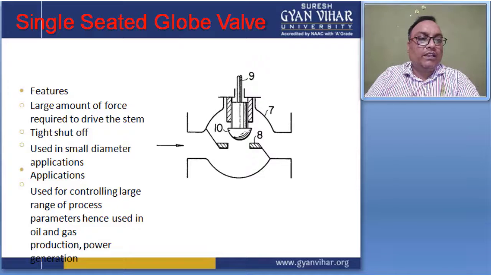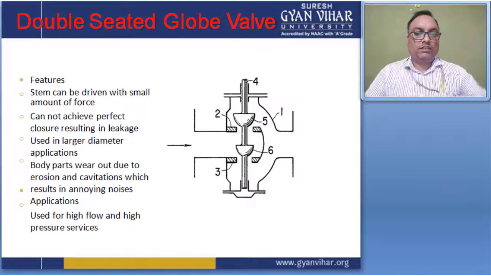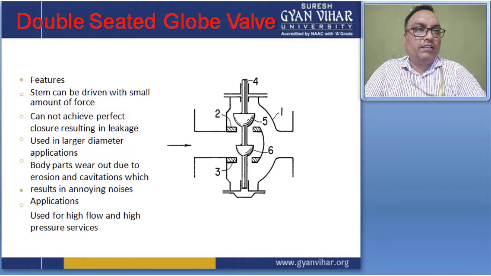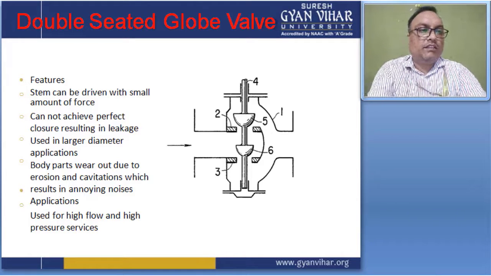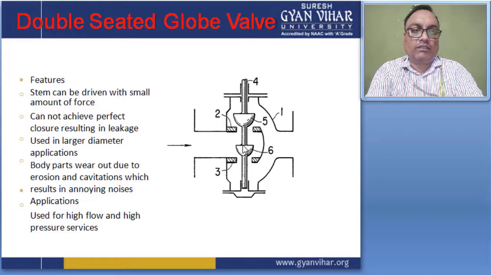This is the example of a double seated valve, so this is a double seated globe valve. In this valve, two globes are present. This is the first globe and this is the second globe, and it can provide two-way flow here. This is the main flow, and this flow is divided into two, one going to the downward side and one to the upward side of flow.